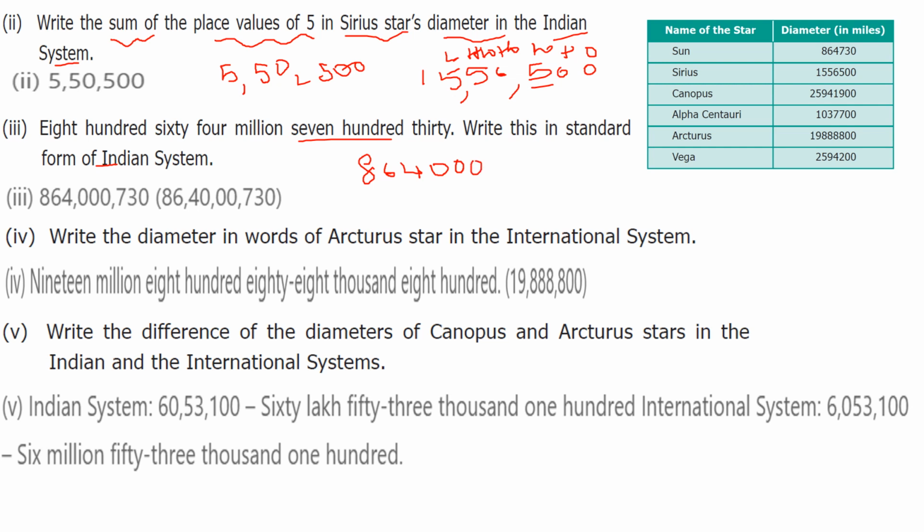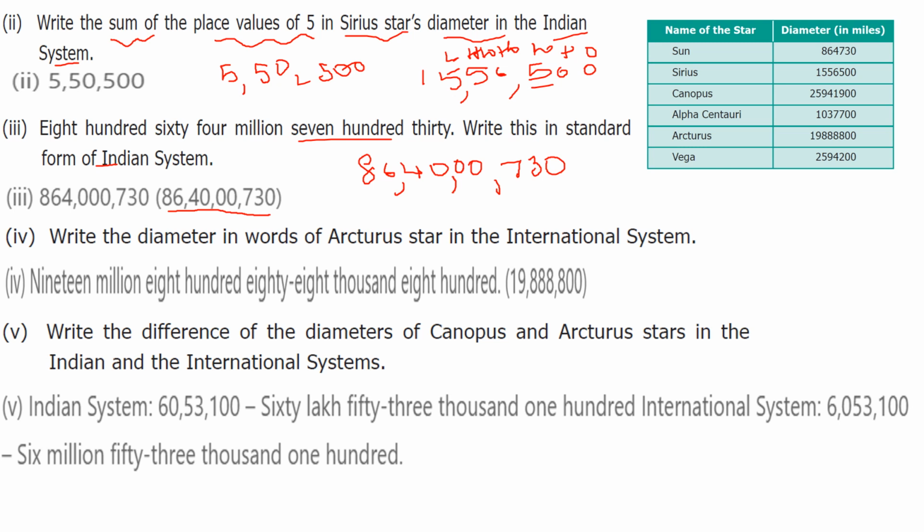After you write it 730. Okay, we have to write it in Indian system. Ones, tens, 100, 1,000, 10,000, comma, lakh, 10 lakh, comma, crore, 10 crore. So how will you write this? 86 crore, 46 lakh and 730.